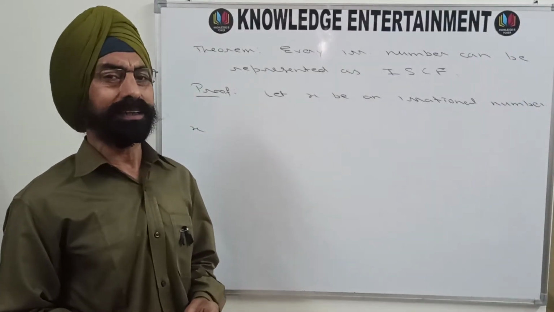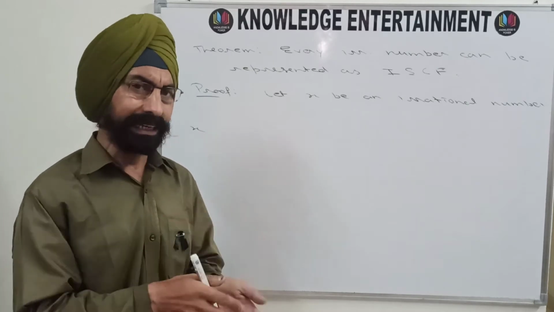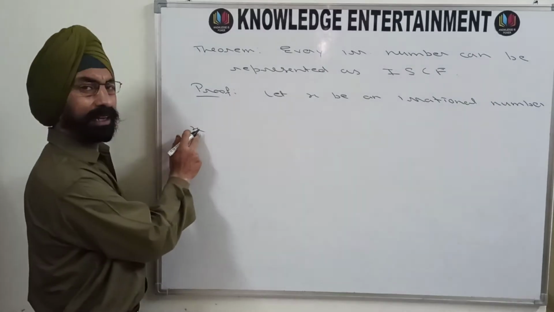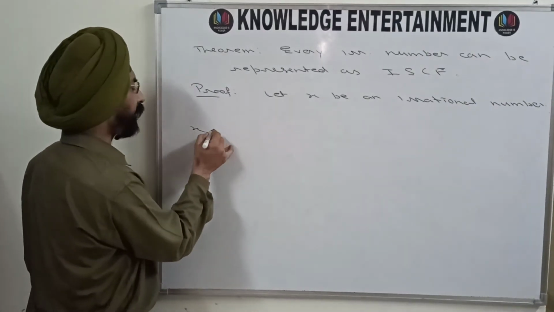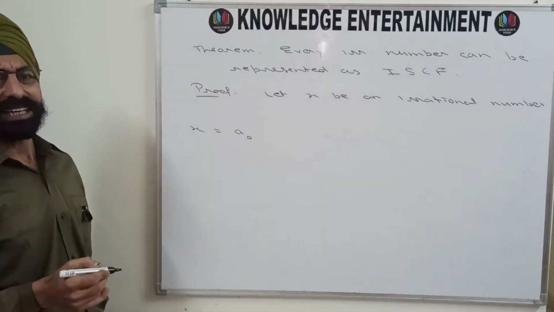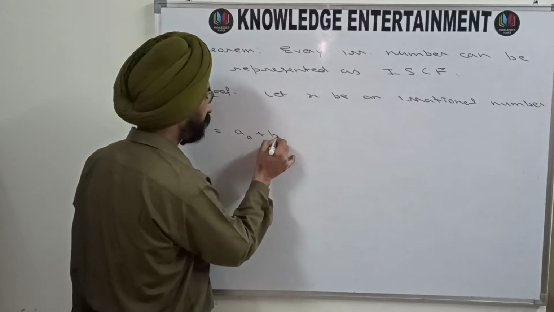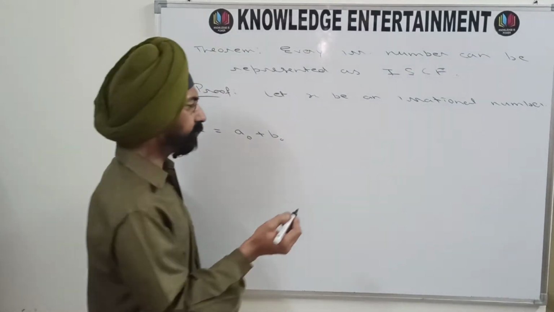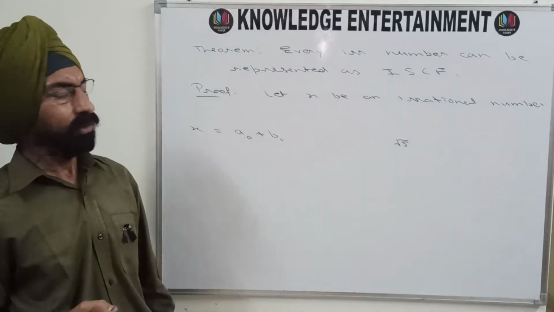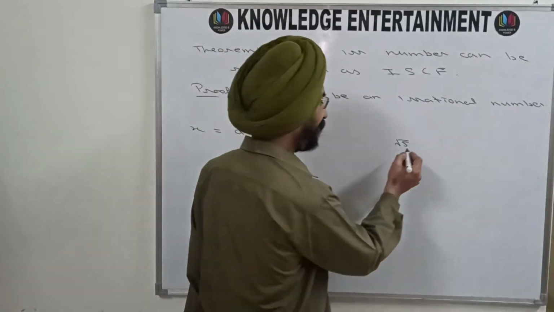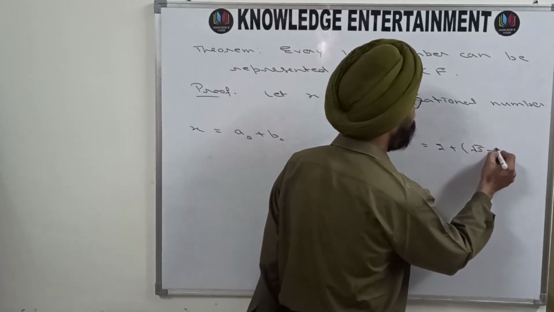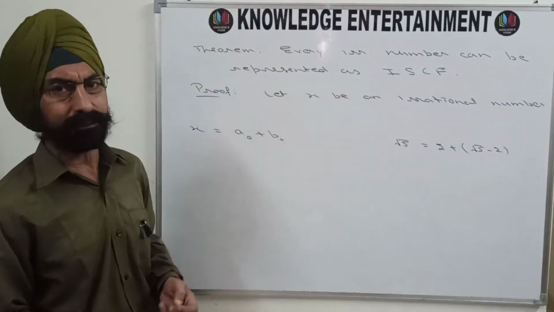Every irrational number has an integral part and a fractional part as well. So let the integral part of x be a naught, and let the fractional part be b naught. For example, if you are dealing with root 5, what is its integral part? The integral part is 2, and the rest of the part is root 5 minus 2, which is the fractional part.